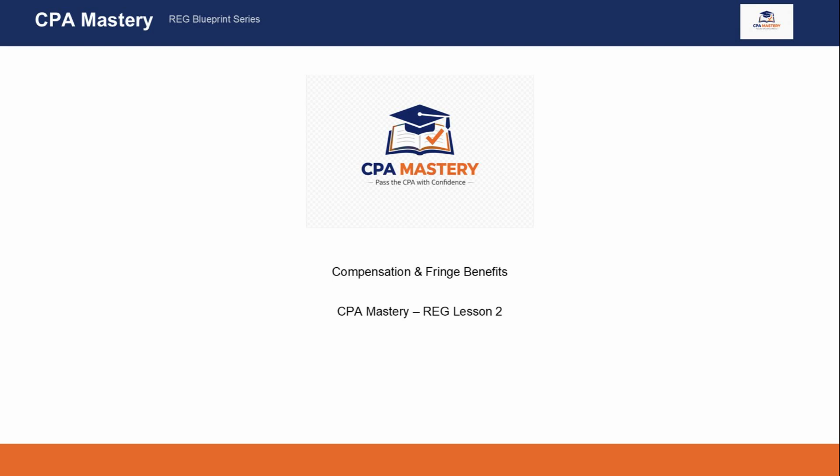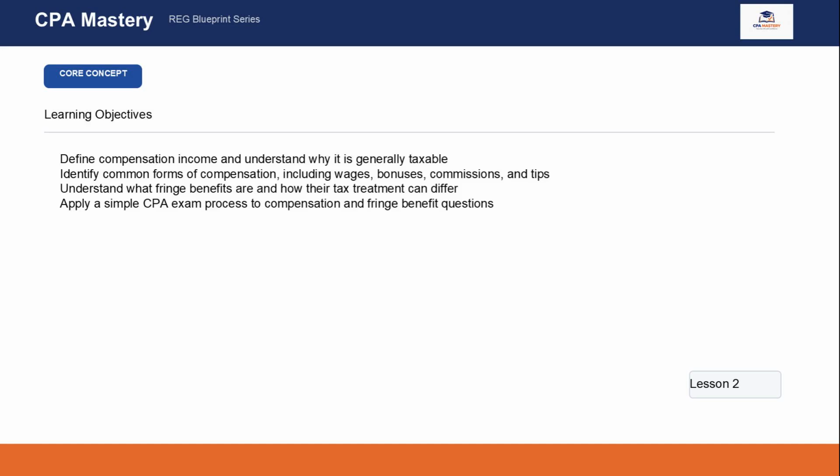This is an important lesson because compensation issues show up constantly in reg questions. If you can tell the difference between ordinary taxable pay and excluded fringe benefits, you'll be able to calculate gross income much more accurately and avoid some very common exam mistakes. In this lesson, we have 4 goals. First, we want to define compensation income and understand why it is usually included in gross income. Second, we want to identify the most common forms of compensation that show up on the CPA exam, including wages, salaries, bonuses, commissions, and tips.